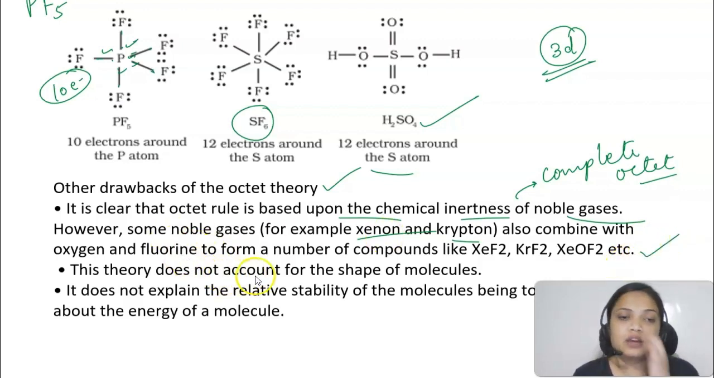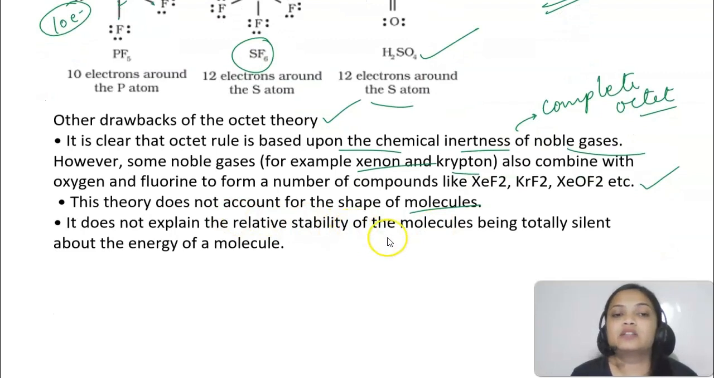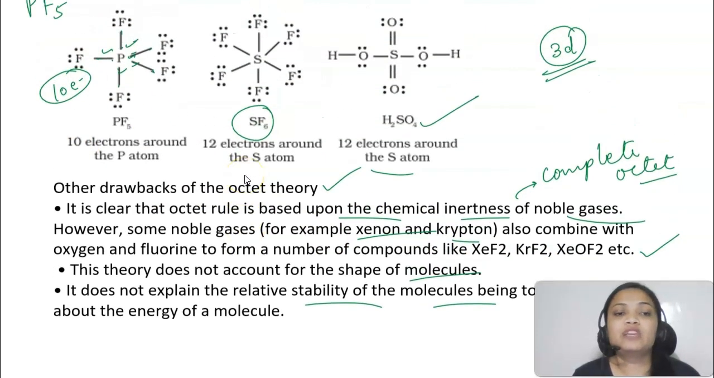Next thing is this theory does not account for the shape of molecules. So from this theory we cannot get any idea about the shape of the molecules, and it does not tell about the stability of the molecules. If it is not telling stability, it means it is totally silent about the energy of the molecule. We don't get to know whether the molecule would be stable or not, okay, and what the energy is, high energy, low energy, right, like that. So these are some of the limitations of the octet theory.